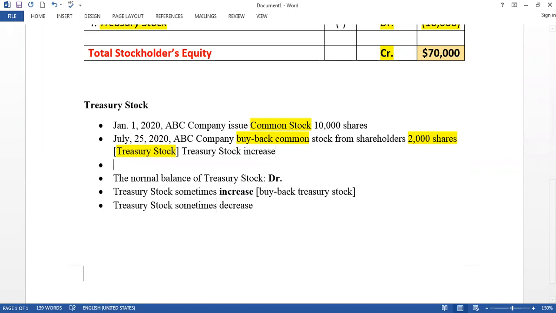I can give you another date, December 20, 2020. ABC company resells 500 treasury stock.